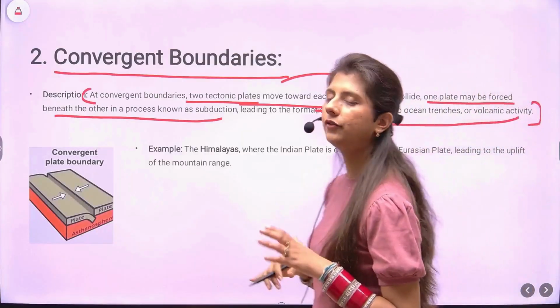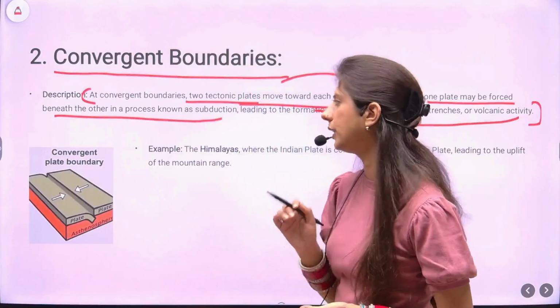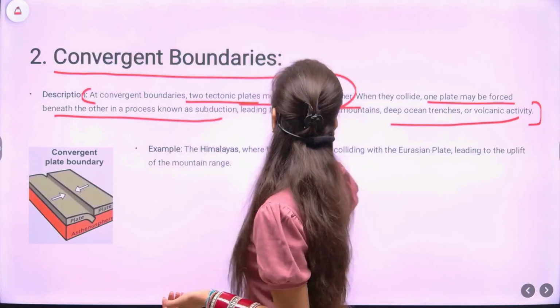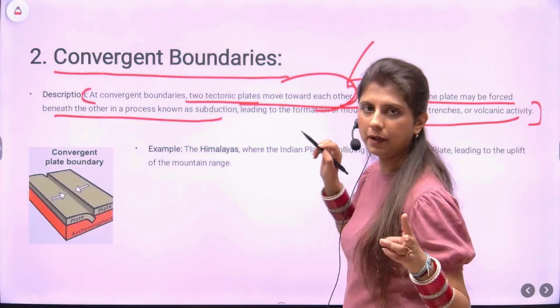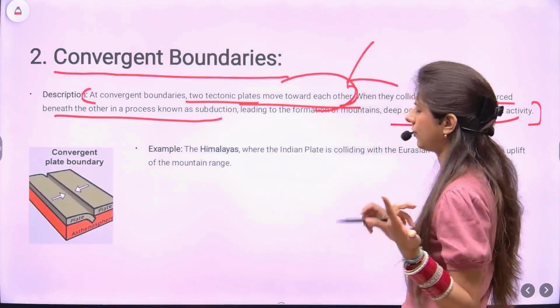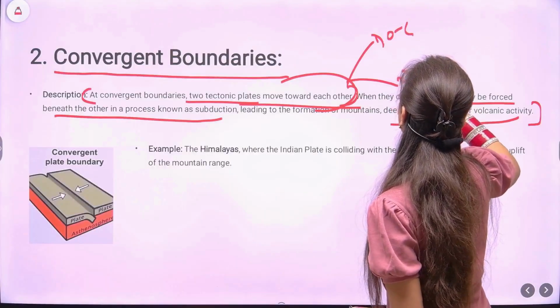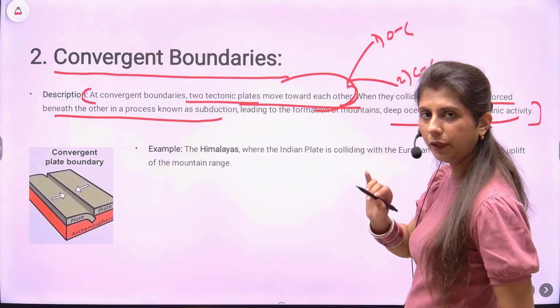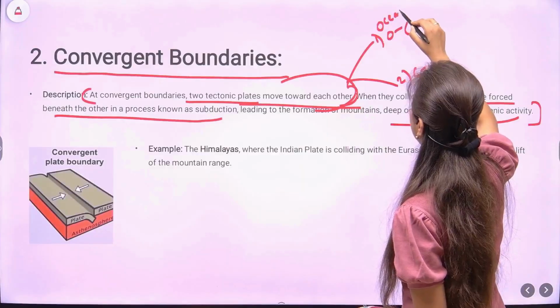Now, if you have ample word limit, if you know how to put content in precise words, what you can do here is, you have explained till here, move towards each other, and then you have divided it in two parts. You can use a flowchart or any structure and then just give ocean-continental and continent. What you will do is, do not use these short forms, write completely ocean, continent.